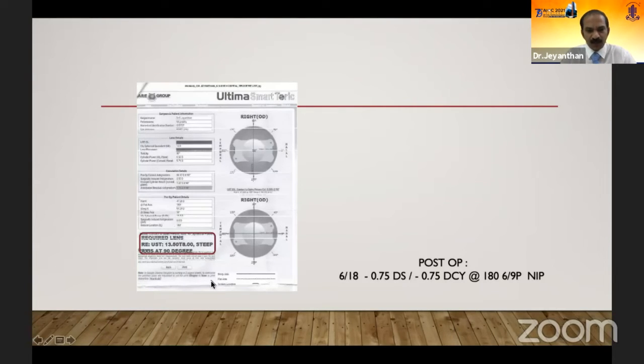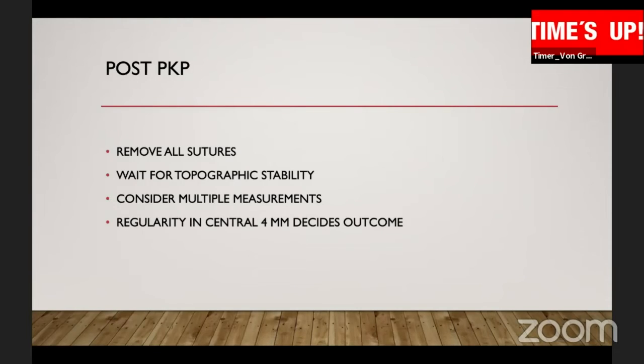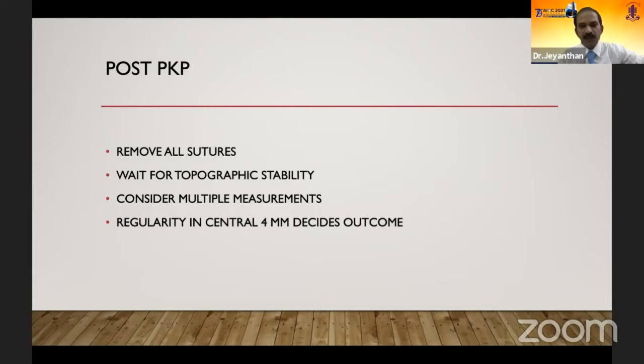As you can see here, the model was T8 and the IOL power was 13.5. We expected a slight myopic shift post-operatively. We don't want the patient to have hyperopia. As expected, the patient had good visual acuity with a 0.75 sphere and a 0.75 cylinder post-operatively, improving to 6/9. The point to remember here in PKP is: remove all the sutures, wait for topographic stability, consider multiple measurements, and the regularity in the central 4 millimeters of the cornea decides the outcome in these patients.